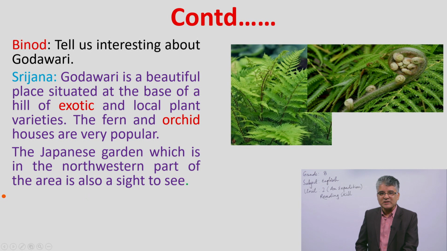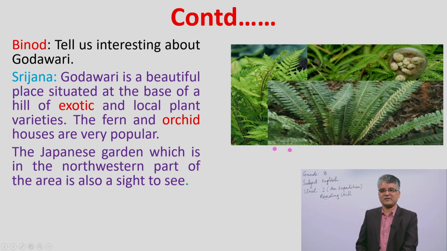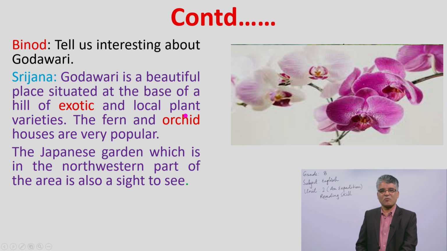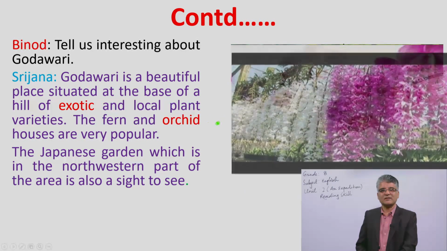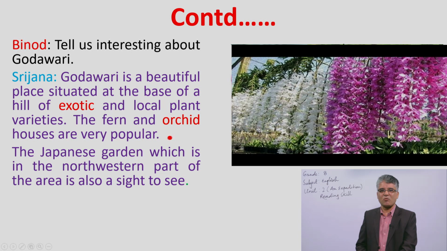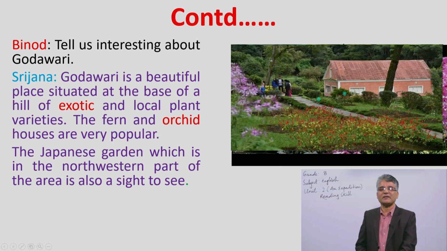Do you like to see the map? Yes, this is still the picture of fern, and this is the picture of orchid. Yes, it is still the picture of orchid, and this is the picture of a scene of Japanese garden too.